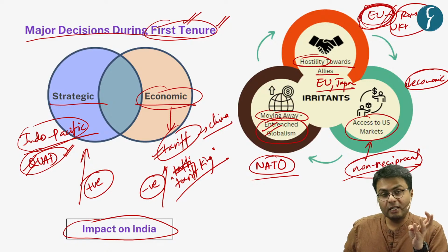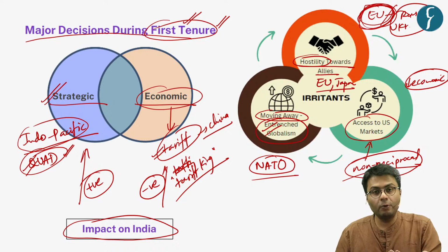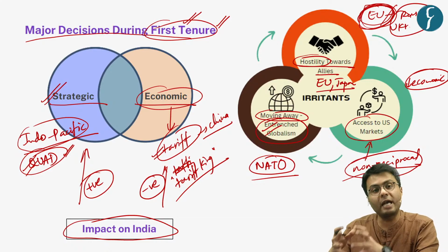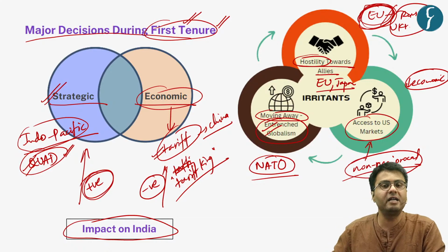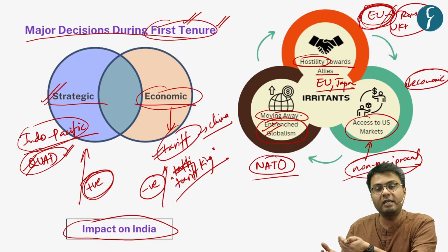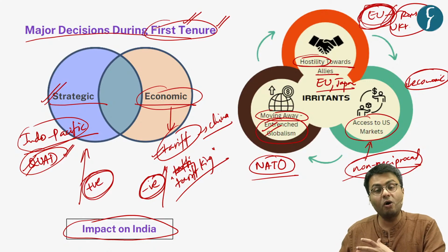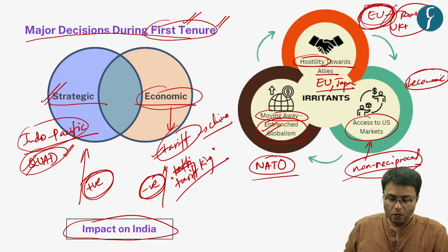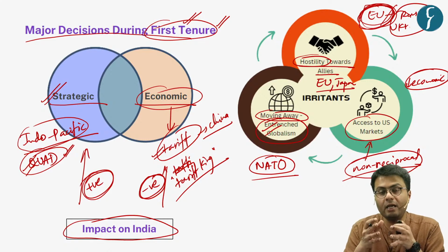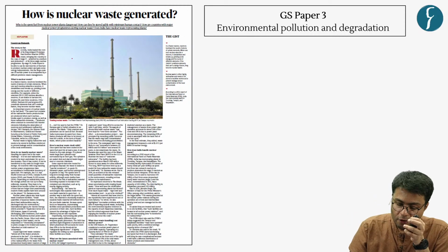So you can witness, as far as the strategic dimension is concerned, India is quite dependent on the US, and hence any development made to check the rise of China is a positive development as far as India is concerned. Whereas on the other hand, any measure to impose tariffs on goods coming to the US brings a negative effect on Indian trade with the US. So this was the gist of today's op-ed, which was written by C. Raja Mohan. And with this, let us move to the third article of the day, which you can see appeared in the Hindu newspaper.